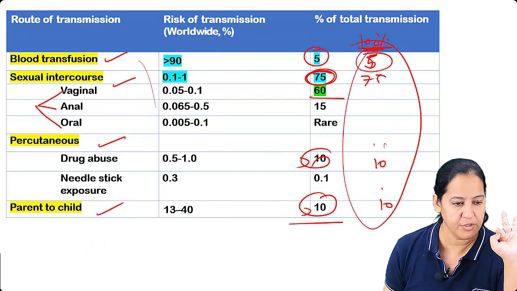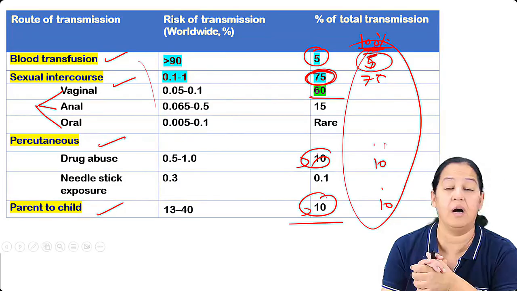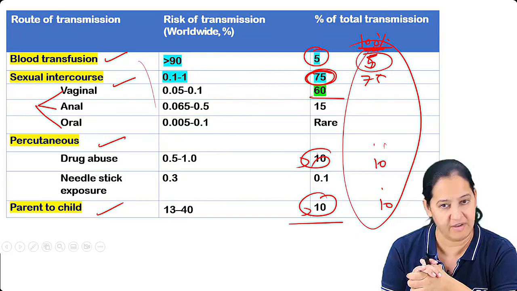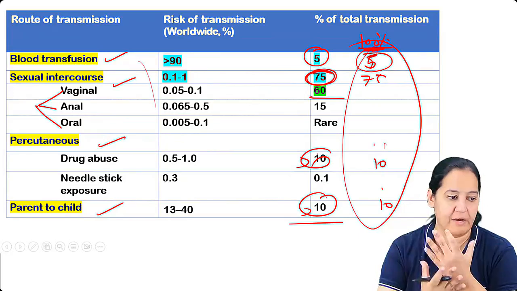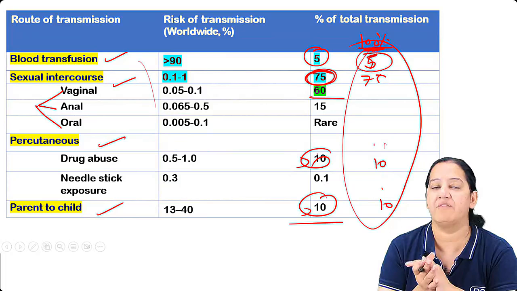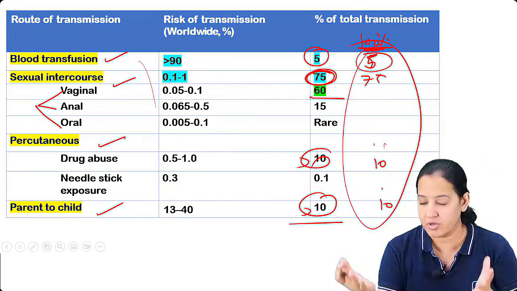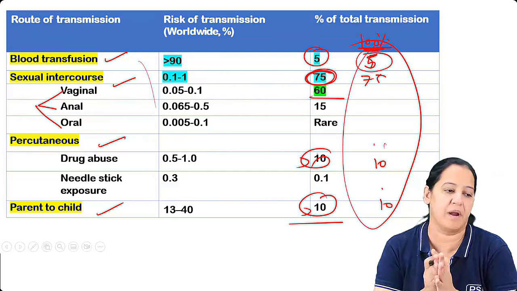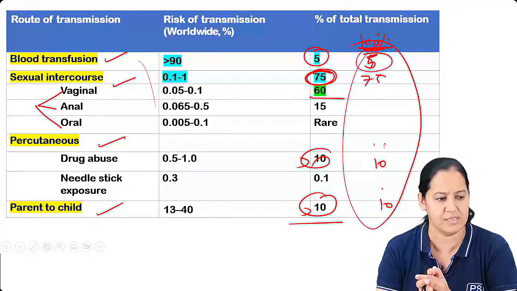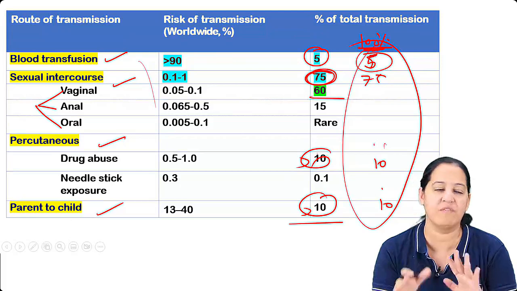In percutaneous, we are aware, so is it prevented in that case? Prevented means whenever we operate on an HIV positive patient, whenever we do the surgery, we wear double gloves. We are more aware that no cut should happen, and we wear goggles also. We wear shoes also. We are completely covered. So none of our area gets exposed to the blood. Yes, we do that. But still, a cut can happen anytime, however much precaution we take.